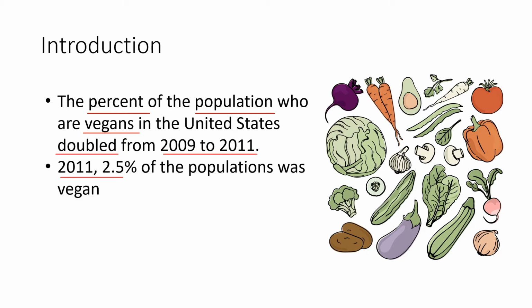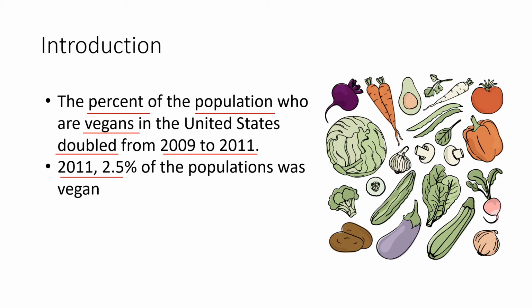Now in 2011, 2.5% of the population was vegan. The assumption is a diet that does not include any animal products: no meat, no fish, no dairy or eggs.